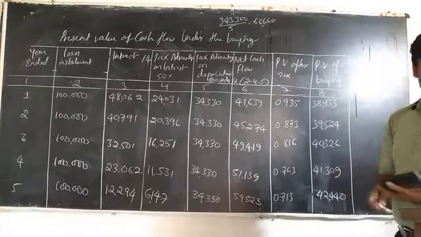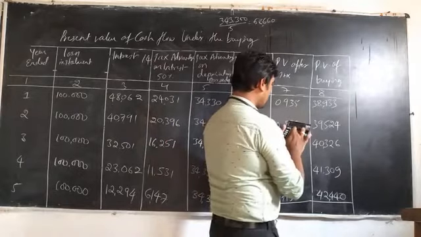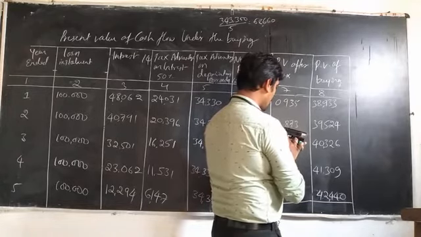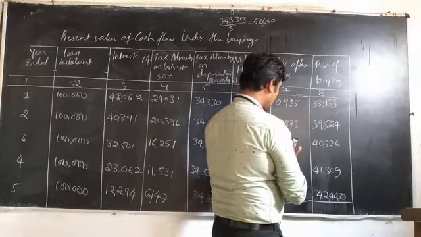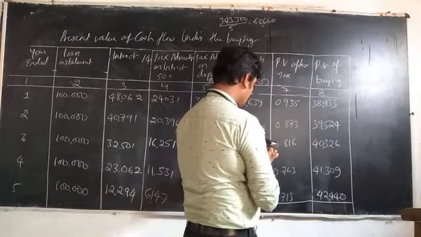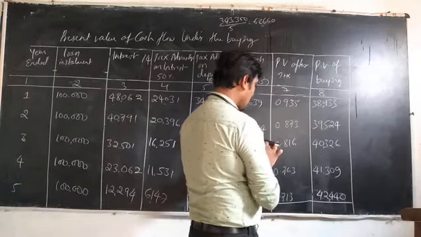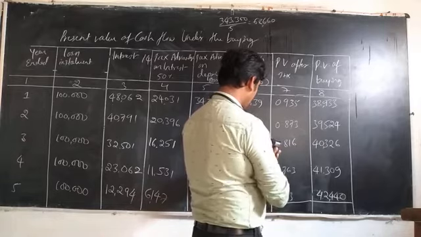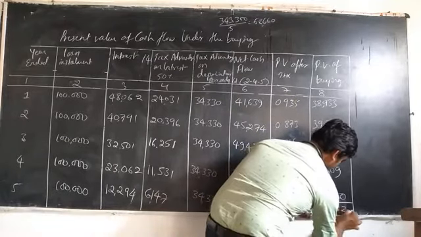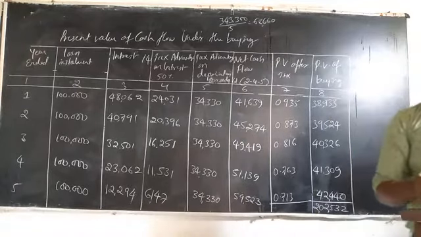Okay. So what is the total amount? Let us calculate: 38,933 plus 39,524 plus 40,326 plus 41,309 plus 42,440 is equal to 2,02,532. That is the total PV of buyings.